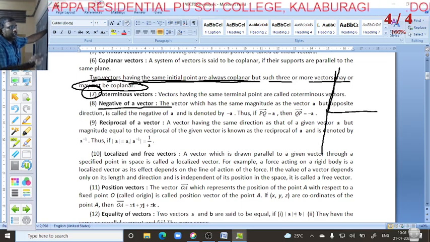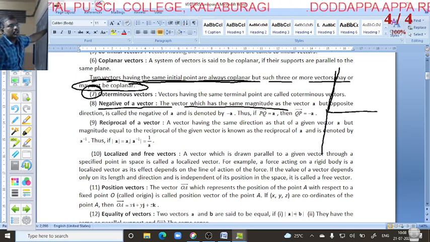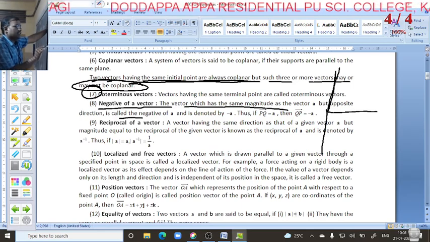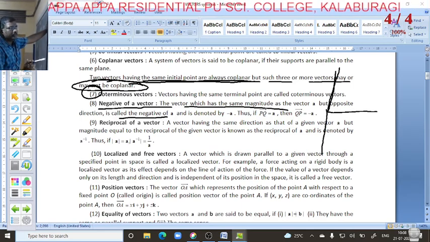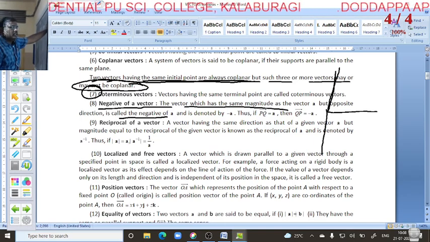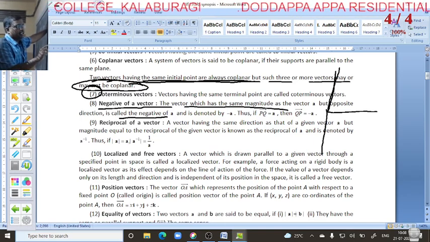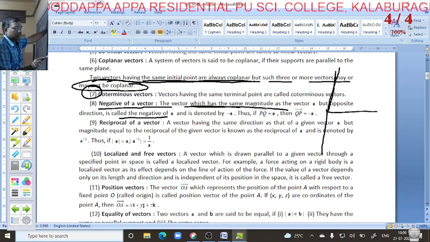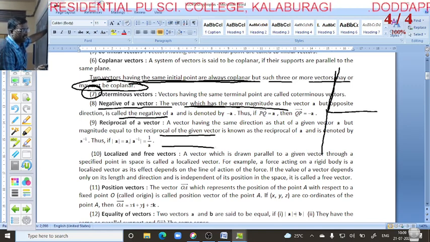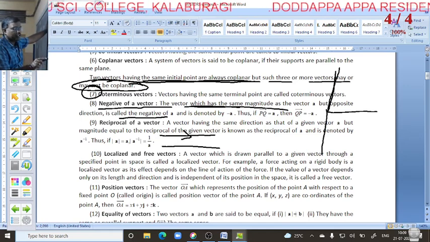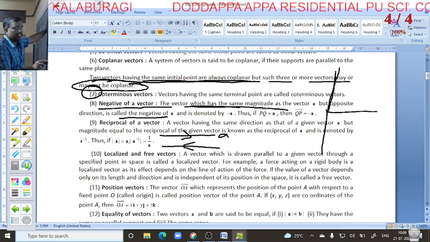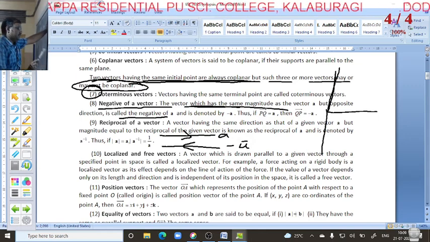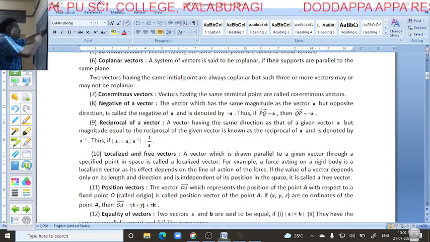Negative of a vector: a vector which has the same magnitude as a vector but opposite direction is called the negative of a vector, and it is denoted by minus a. What is given here? A vector which has the same magnitude. For example, one line is there, both have the same magnitude but the direction is opposite, then that one we call the negative of a vector.